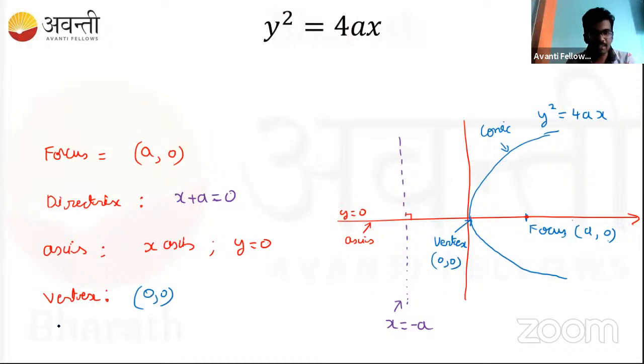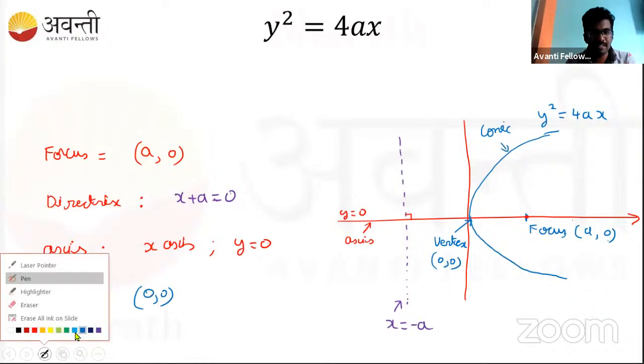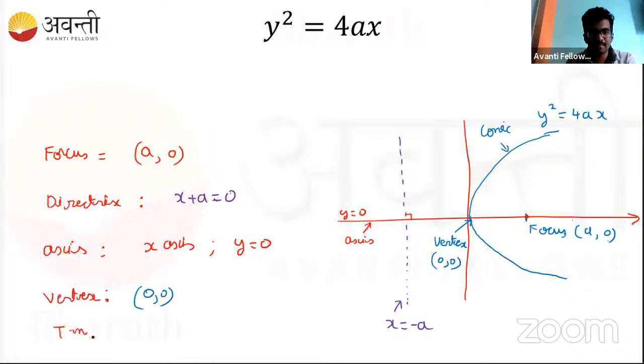Next, can you identify what the tangent at the vertex is? This is the last one I'll ask. A tangent can be drawn anywhere, so can you find the tangent at the vertex point? A tangent is again a line, so we will give the line equation. Y-axis. Very good, Priya.